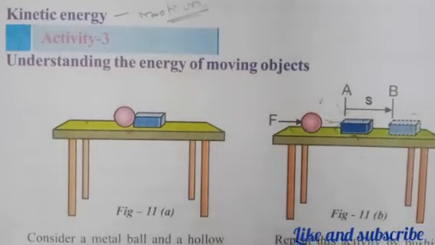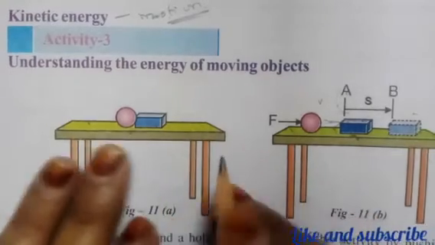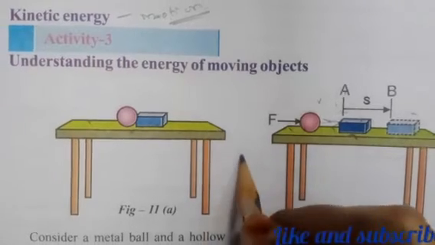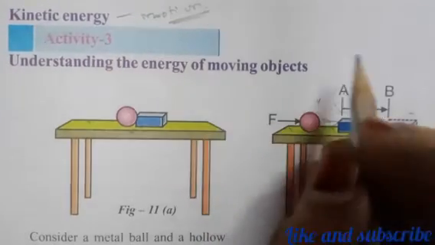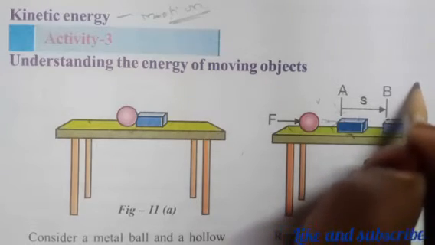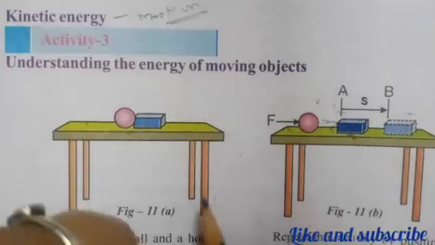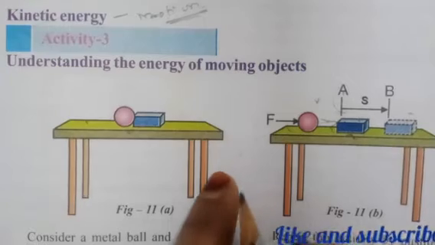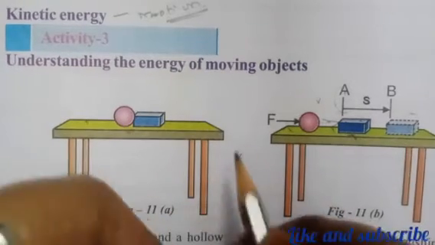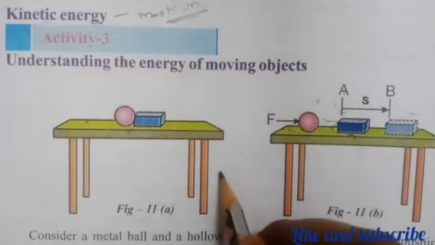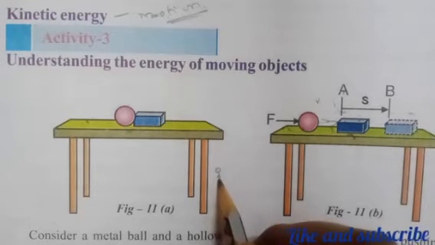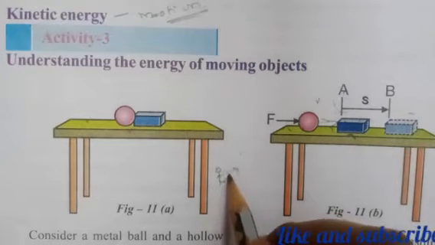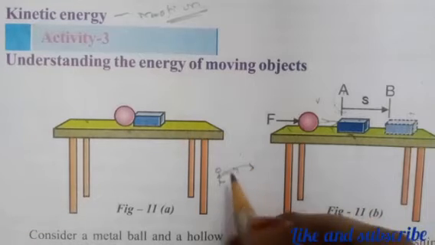For this we can even give one more example. Suppose you are standing and you are trying to hit a ball. When you stand and hit a ball, you see that it goes fast, right? But when you run and hit a ball, you can see that it will go with even higher speed. For example, when cricketers are bowling, suppose a cricketer is here and he just throws the ball like this. Will the ball go with some speed?